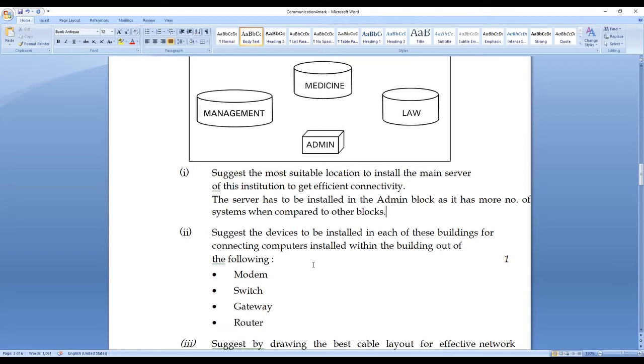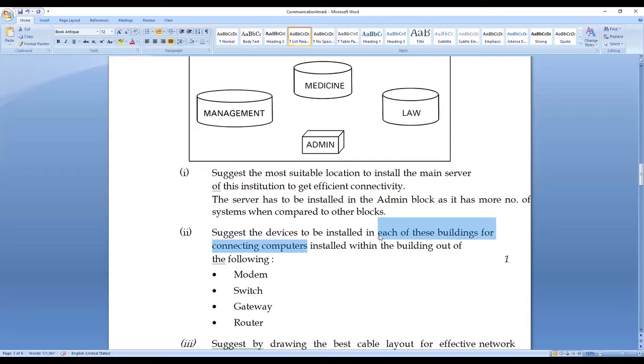Then comes, they are asking, suggest the device to be installed in each of these buildings. Let us reread the question once again. In each of these buildings, for connecting computers, they want to connect all the computers in one building.